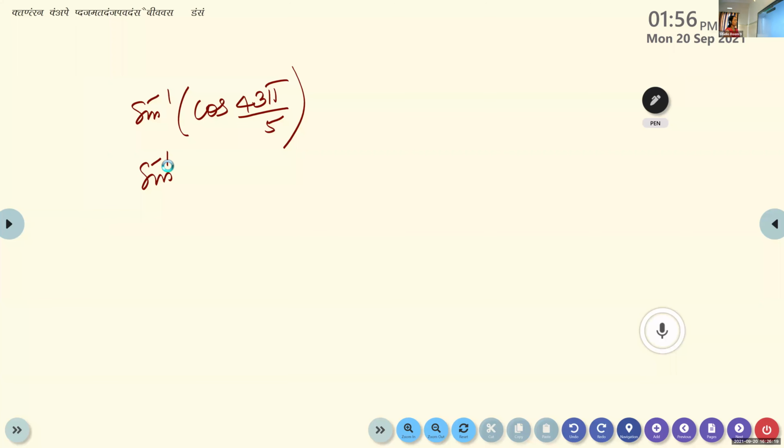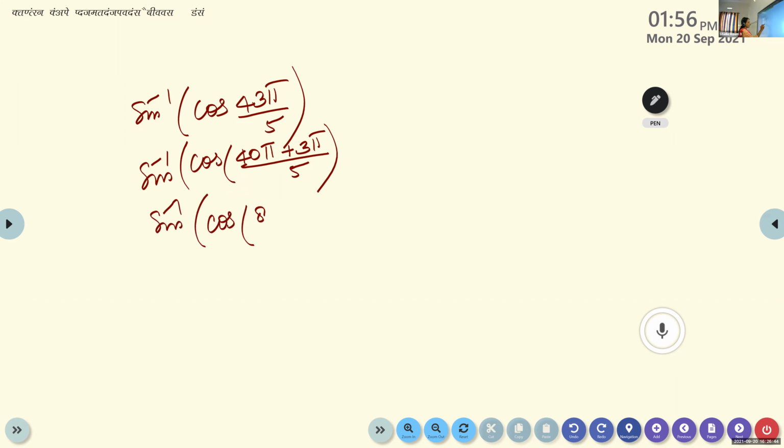If it is in the form 43 pi by 5, how will you split this? We have discussed this last year. Based on the denominator, split it into multiples of the denominator. Is it 40 pi plus 3 pi by 5? So we can write this as sine inverse of cos of 8 pi plus 3 pi by 5. Now 8 pi, even multiples of pi, will coincide with 0. So this is the same as sine inverse of cos 3 pi by 5.